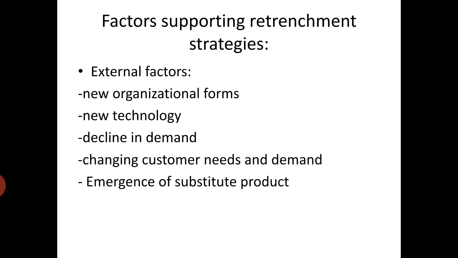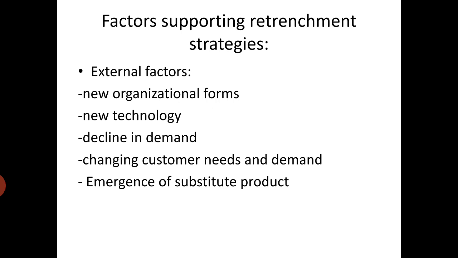The second factor is new technology. Sometimes with the advent of new technology, the company might have to abandon some of its activities. For example, recently Zara decided to close 1,000 retail stores all over the world and focus on e-commerce and online shopping. So due to the growth of e-commerce, or you can say online technology, Zara has shifted its focus from offline to online, right?